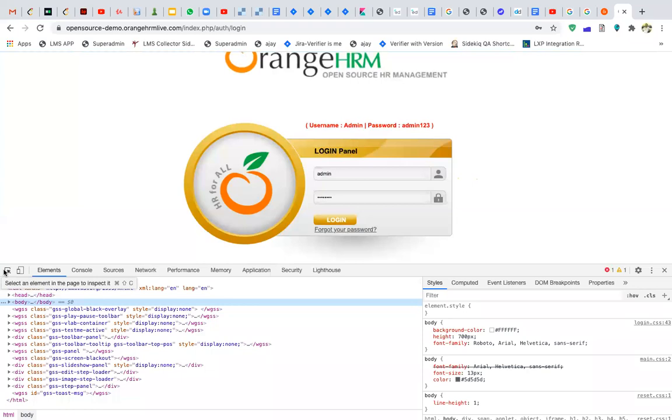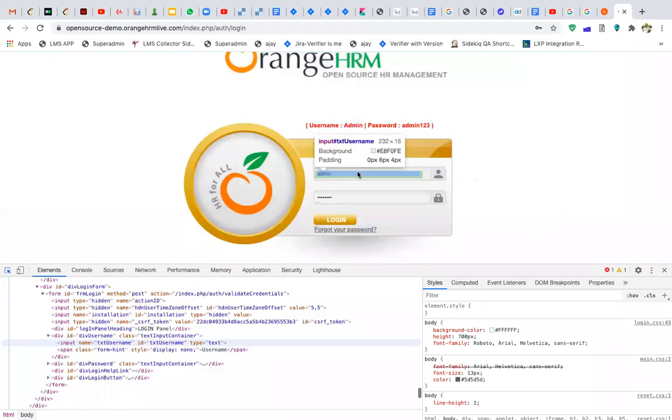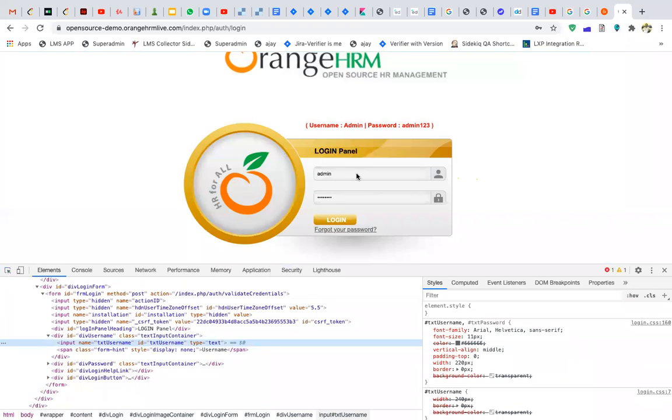So what I'll do is I can simply use this select an element tool which is available, and I'll click on this. Okay, so now what I'm trying to do is get an identity of an element. For example, there are a lot of students in a particular class. There are a lot of employees in a company. So you give an identity to each and every employee, right? So let's say your ID is 1, your ID is 2, and then you have your name. So these are your properties, I would say. Each and every element on the web has some properties. So this is your input, this is your HTML tag.